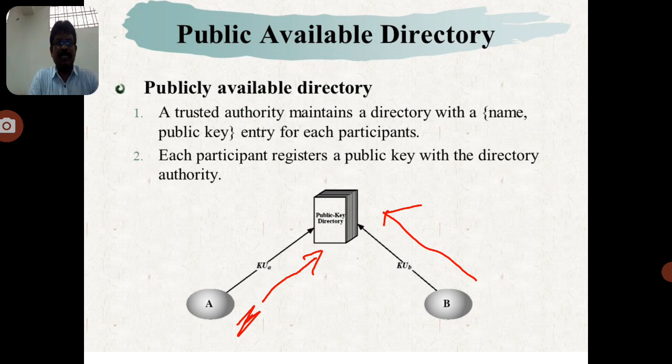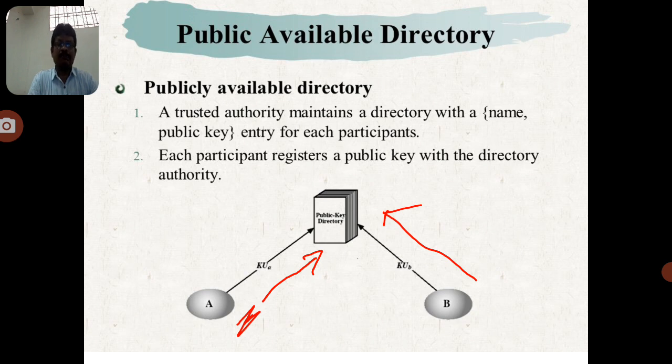That means a trusted authority maintains a directory with a name and the public key for each and every participant. Each participant registers a public key with the directory authority. So before they communicate, they must register their public key in the directory. This is the second technique.